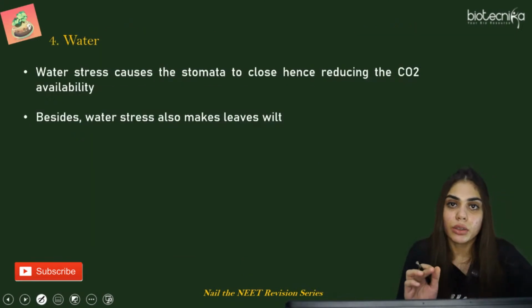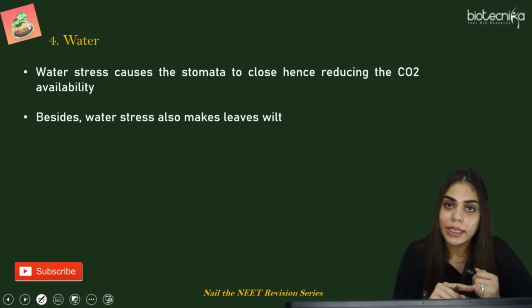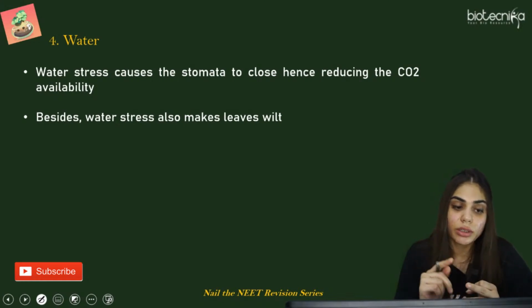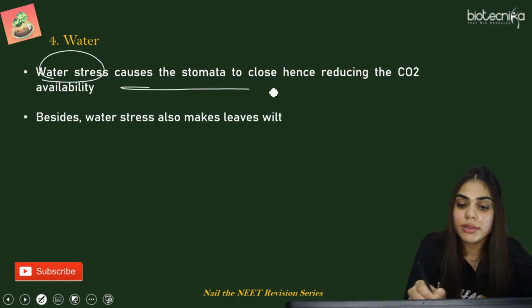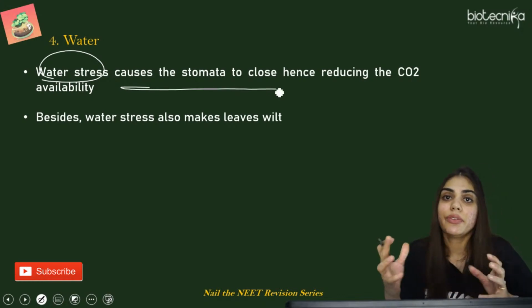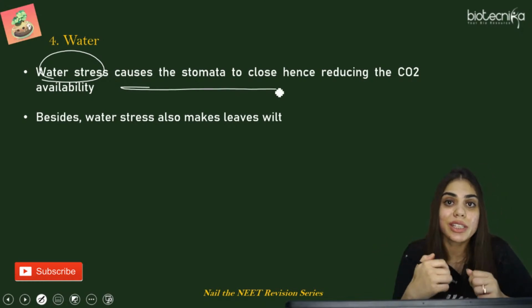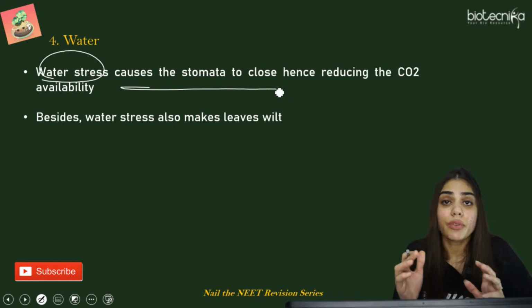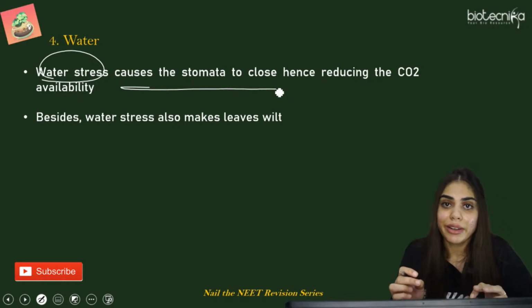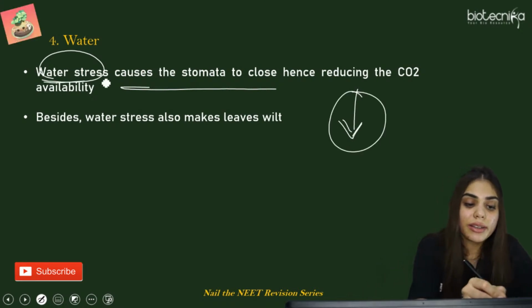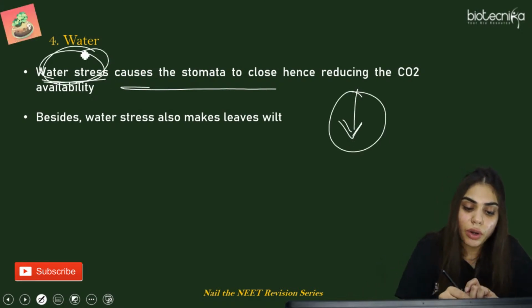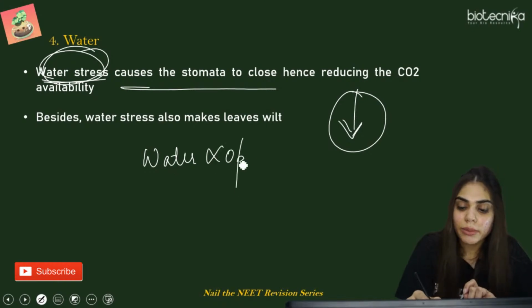So now the fourth factor is water. We have seen light, carbon dioxide, temperature. Now the fourth factor is water. If there is water stress, it causes the stomata to close. And if stomata are closed, no CO2 will be accepted. So it will definitely affect the rate of photosynthesis, and it will reduce photosynthesis. So water stress should not be there. If water is there, it will open the stomata.